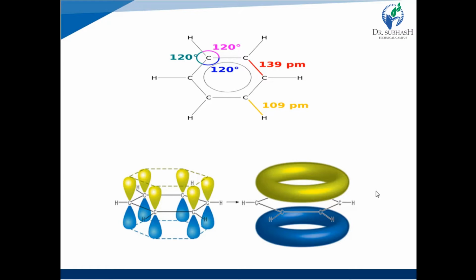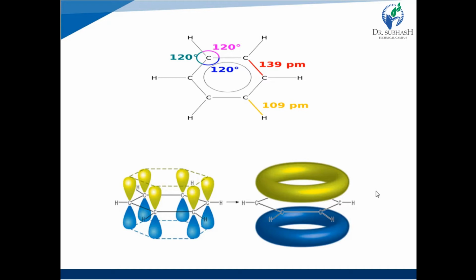As I said, one s orbital and two p orbitals get hybridized and form the new sp2 hybridized orbitals. But in the 2p orbital, the suborbital pz remains unhybridized. As we know, the p orbital has three suborbitals, px, py and pz, which are degenerate orbitals having the same energy.